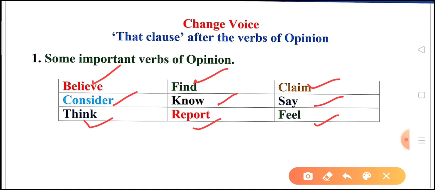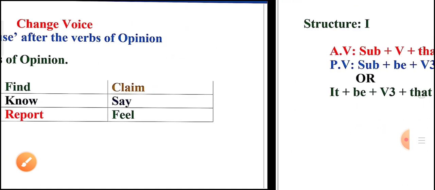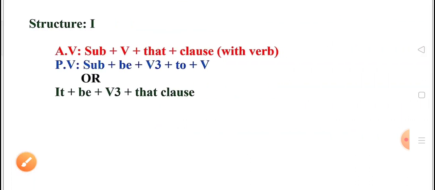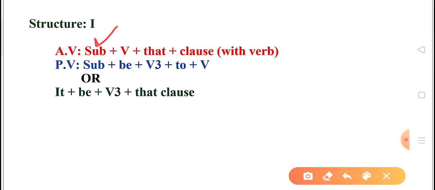If in the main clause we use these verbs and they are followed by a that clause, the sentence will change into passive as per the structure given here. In active voice, the subject is followed by a verb, and the verb is followed by a that clause.